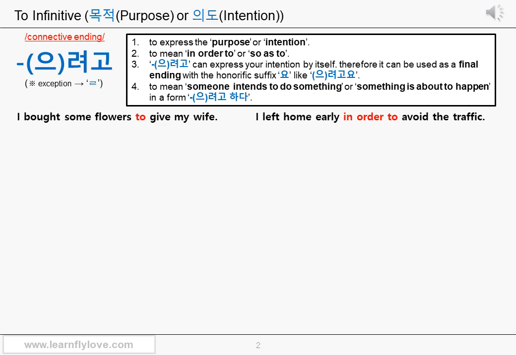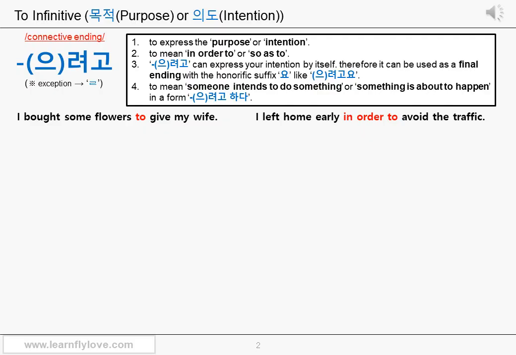Do you remember I told you that the last go sound of 으려고, 려고 can be omitted only when it's used as a connective ending? Therefore, go sound cannot be omitted when it's used as a final ending. Please remember that too. Fourth, the connective ending 으려고, 려고 can mean someone intends to do something or something is about to happen in a specific form. 으려고 하다, 려고 하다. Again, you use the specific verb 하다 after the connective ending 으려고, 려고 in this case, like 으려고 하다, 려고 하다.